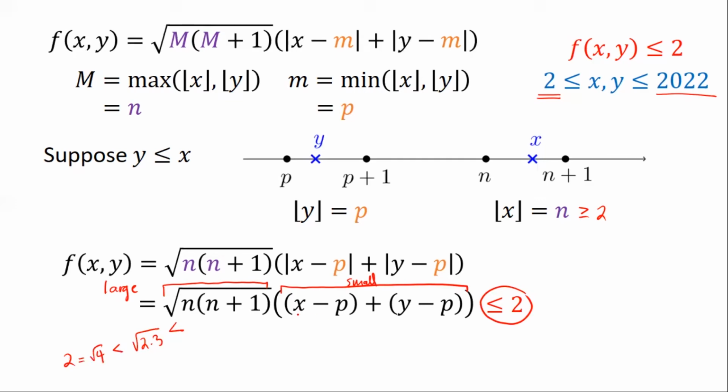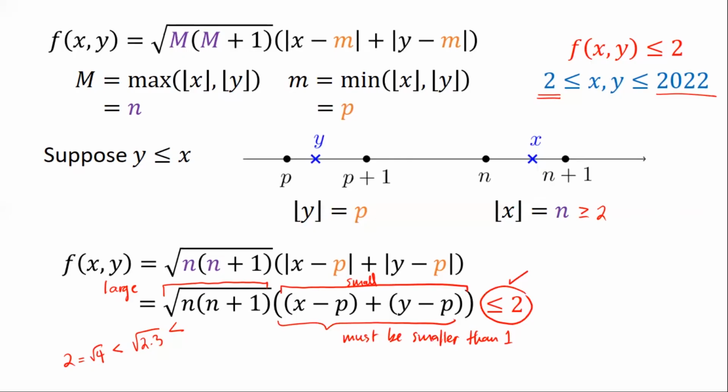So therefore, the only way for this condition, for the product to be less than or equal to 2, the only way for that to happen is that the second factor must be smaller than 1. All right, kasi even if it's equal to 1, if you multiply that to the first factor, it's already strictly larger than 2.